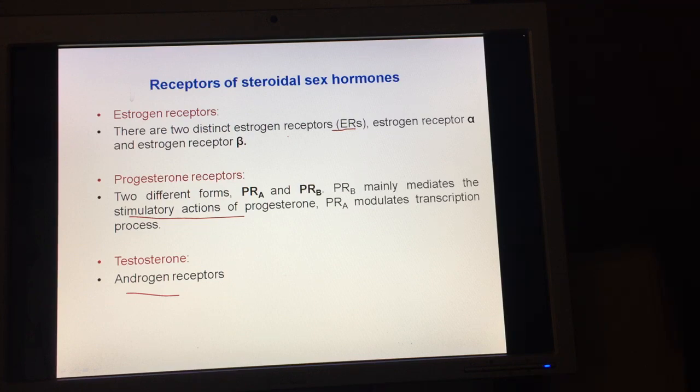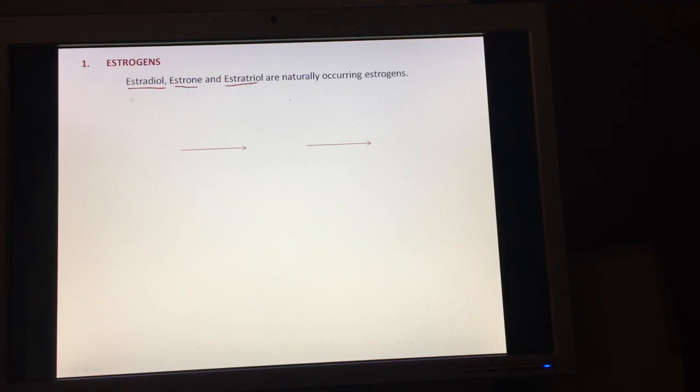Now coming to the chemistry of each of these steroidal sex hormones, the first is estrogens. The three natural estrogens found in mammals are estradiol, estrone and estriol. These are the three naturally occurring estrogens: estradiol, estrone and estriol.